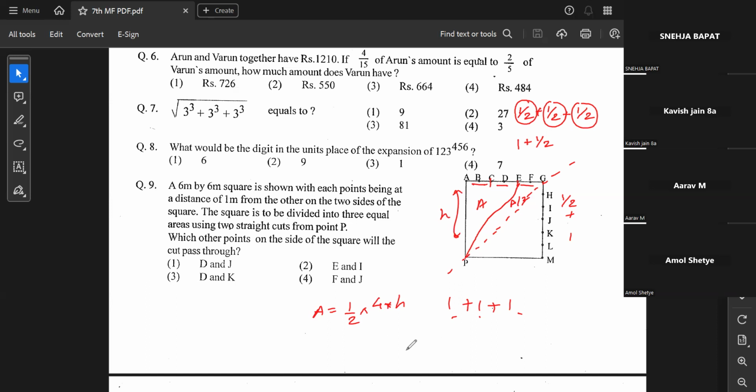Okay, sir. Thank you, sir. Sir, h is 6 meter, no? Yes, correct, it is 6. Square है ना ये तो. So it is 6. You can find the numbers, but it is not required, technically speaking. Using the logic, you can just wrap it up.